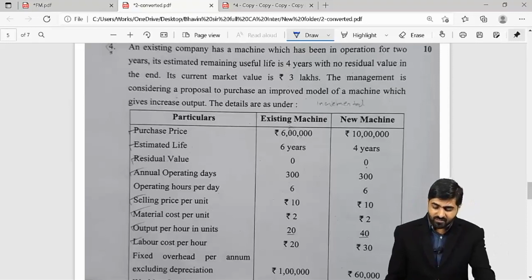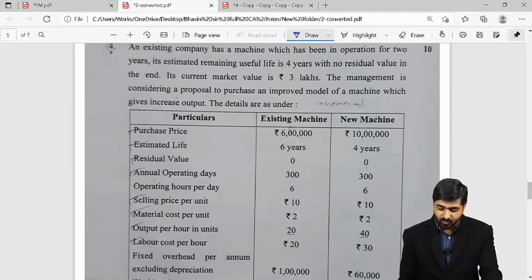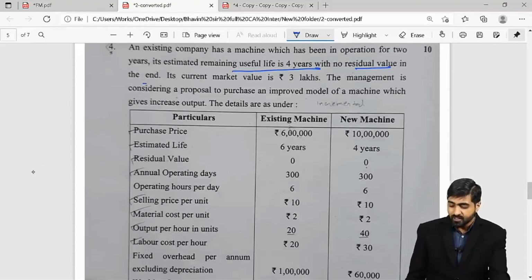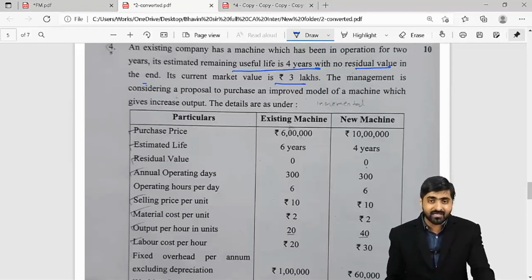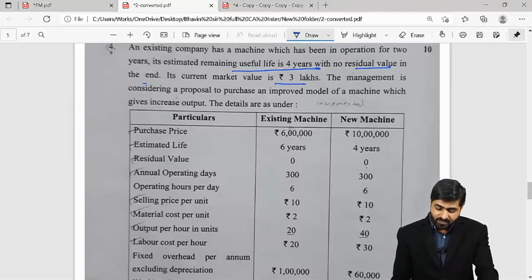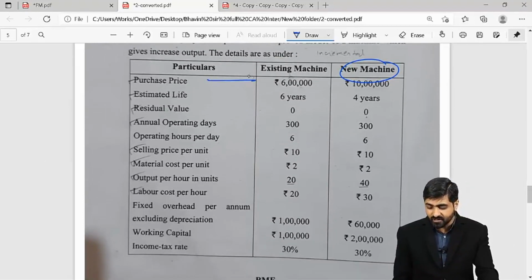Now see, in this question, there is an existing machine which the company is operating. Remaining useful life is 4 years and there is no salvage at the end. The current market value is rupees 3 lakhs and management is proposing to replace this with a new machine. So guys, you can check, the purchase price for the new machine is 10 lakhs.